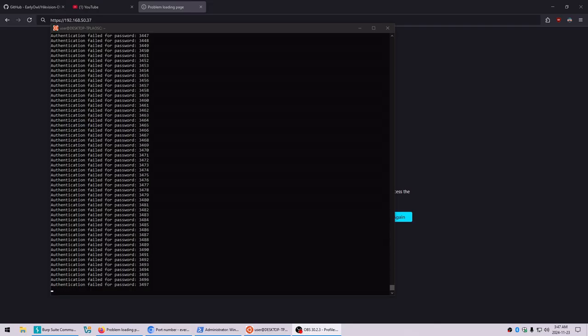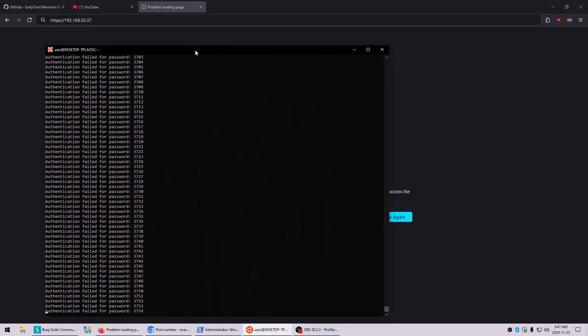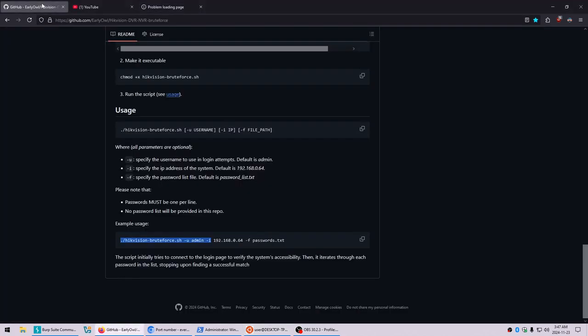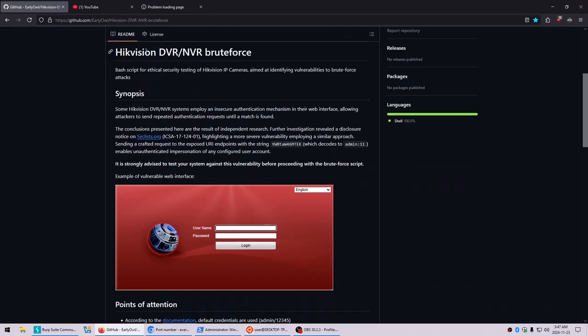Okay, so that was one of the most painful rabbit holes I went through. It turns out that, so this thing's just working away right now, somebody actually already wrote a script exactly to do this. This thing is branded as a Swann, but it is actually Hikvision.